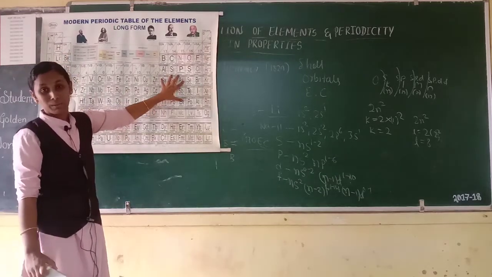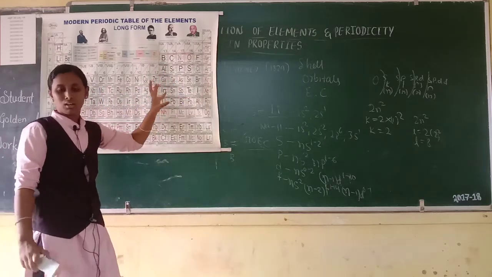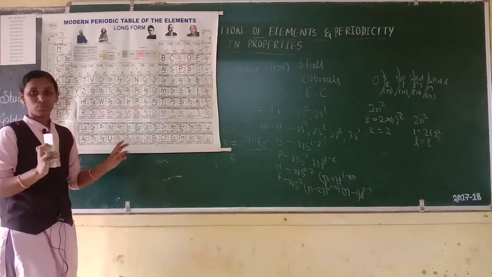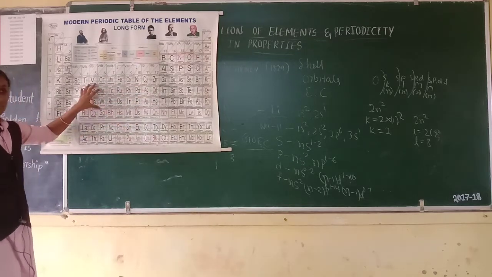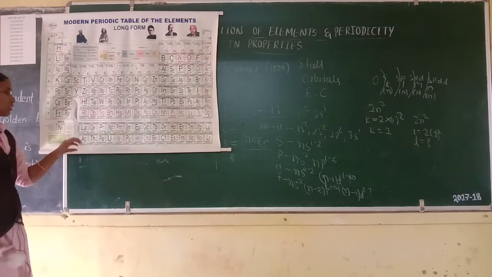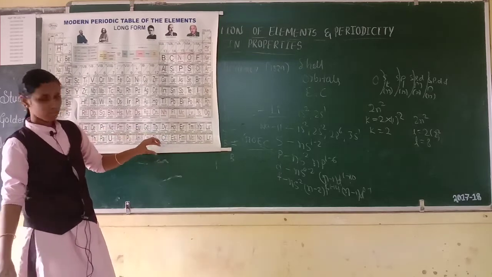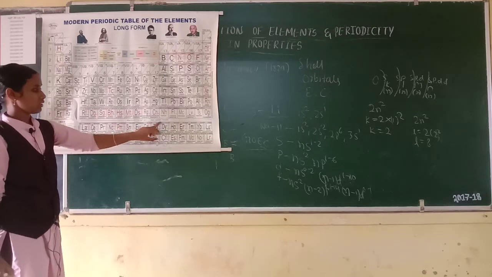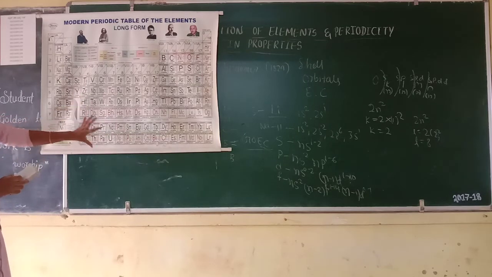Then these are P block elements. S block and P block elements are also called representative elements or main group elements. Then these are all D block elements, also called transition elements, transition series elements. Then this is the lanthanoid series and this is the actinoid series. These are all called inner transition elements.